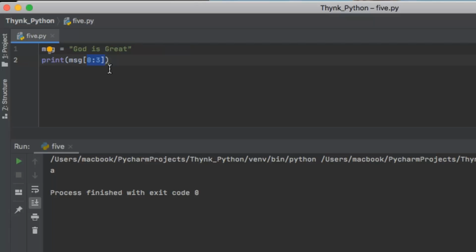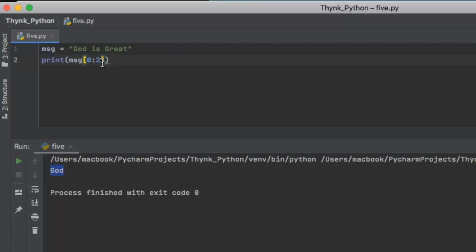Please remember here that the last index value is always excluded, right? So this will give me 0, 1, 2. 3 would be excluded. If you want to print the 3rd index also, then you have to give it 0 to 4. So let's run this program. Amazing. We have the characters printed on the output terminal which are indexed 0, 1 and 2. See, 3 is not included here. If I write 2 here, it will give me 0 and 1.